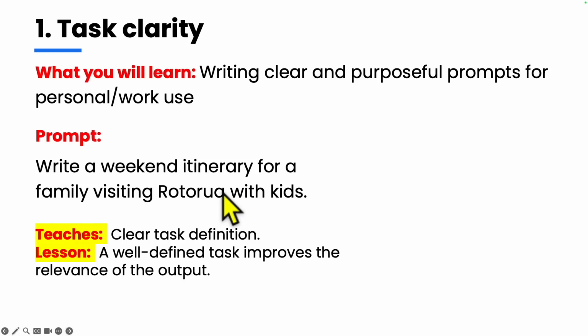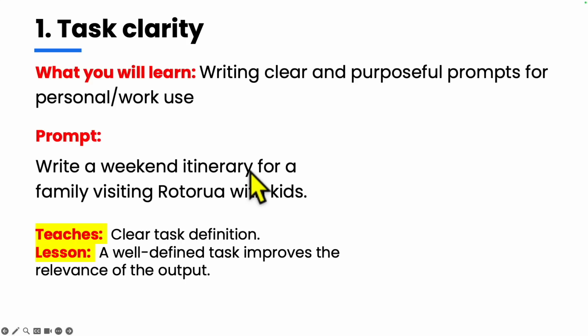So the example I used here is a short prompt. It's asking, hey, can you write a weekend itinerary for a family visiting Rotorua with kids? Through this prompt, what I'm trying to teach is clear task definition. The task here is to write a weekend itinerary, and to improve the output, I've given additional context, like I am with my family visiting a particular place and we have kids, so that along with the itinerary, the model can understand this is a family with kids, and suggest certain things based on these elements.